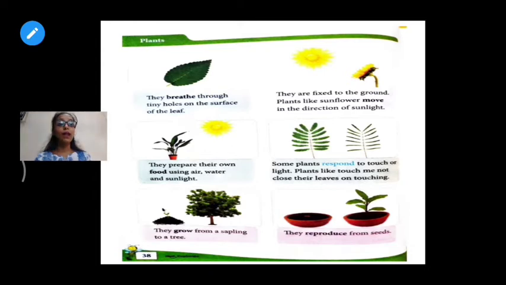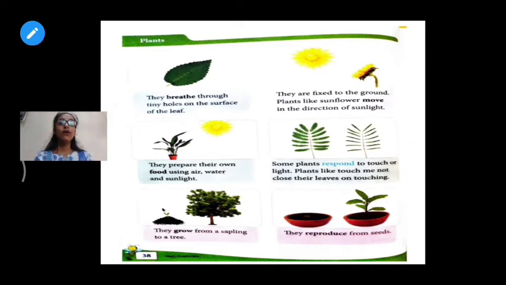Now there is one plant named touch me not. Touch me not will do what? If you touch that plant, it will close its leaves. So the plant's name is touch me not.